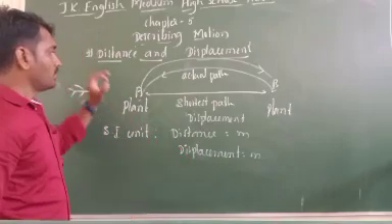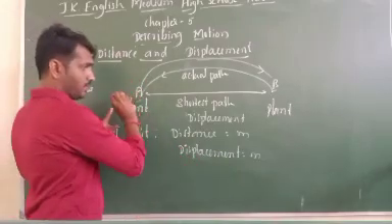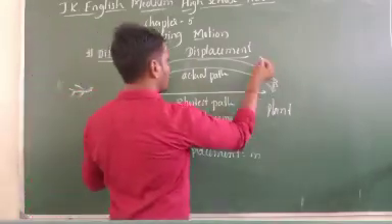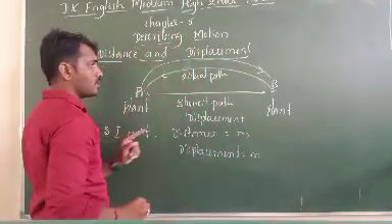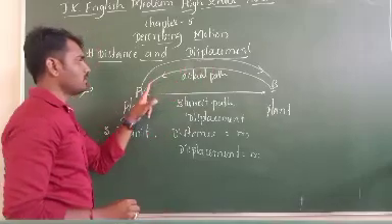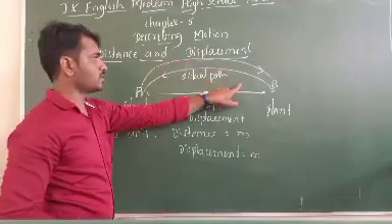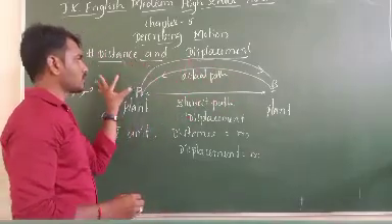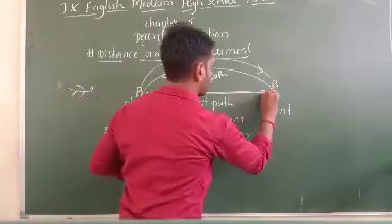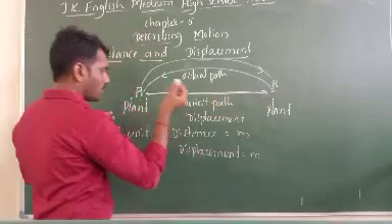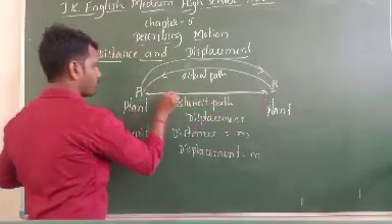So for example, the honeybee starts moving from A to B. It has covered some distance. While coming back, it has changed the path. So here the distance will not become 0. For example, it starts moving like this from A to B. While coming back, it has taken the same way.